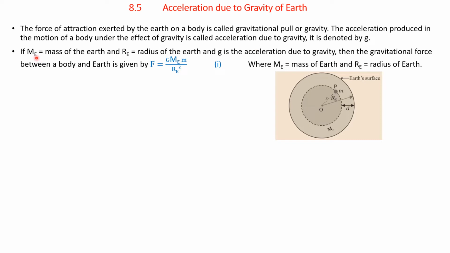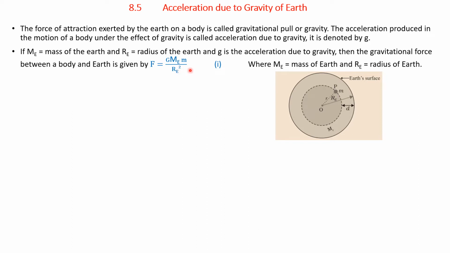If capital M subscript E equals the mass of the Earth and R subscript E equals the radius of the Earth, and g is the acceleration due to gravity, then the gravitational force between a body and Earth is given by F equals capital G into capital M subscript E into small m divided by R subscript E square.